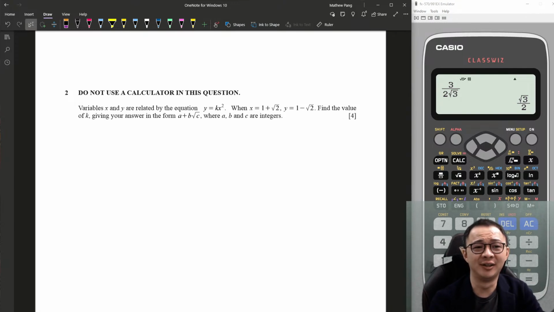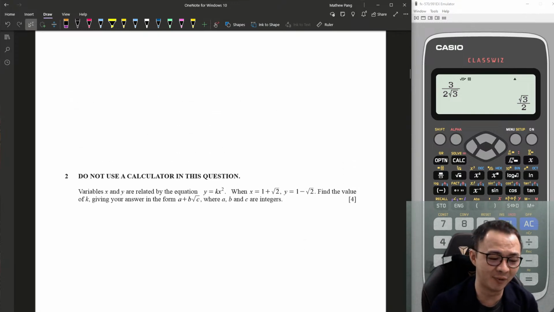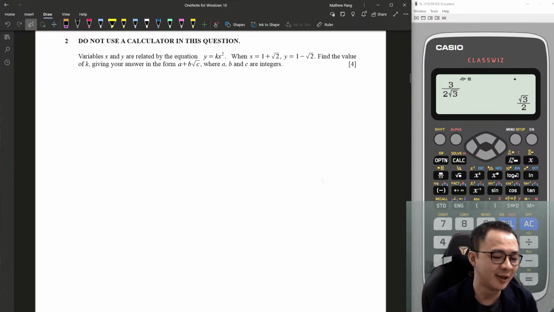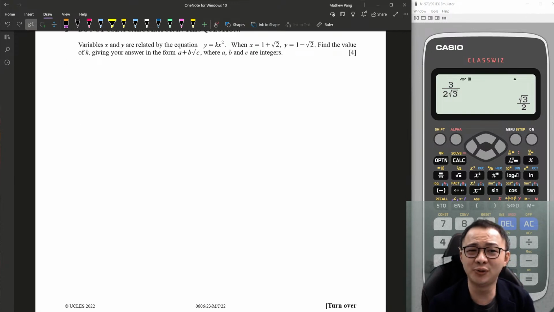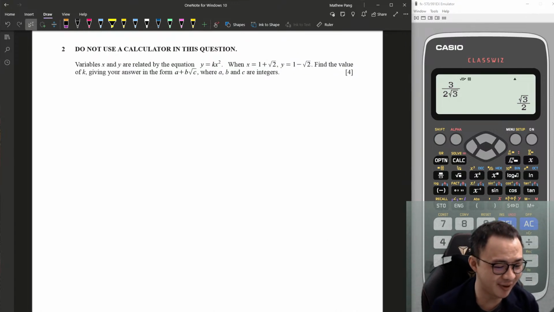According to May June, the A is like 100 marks for both papers, like each paper 50 marks already. 50 out of 80 can already get an A. This is surprisingly low. I'm not sure about October, November. But don't be too worried. Just do your best and make sure you use your time wisely. So okay, let's begin. We do some third question.